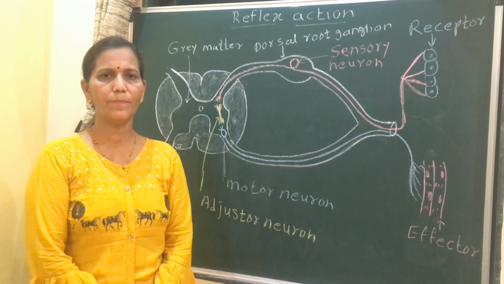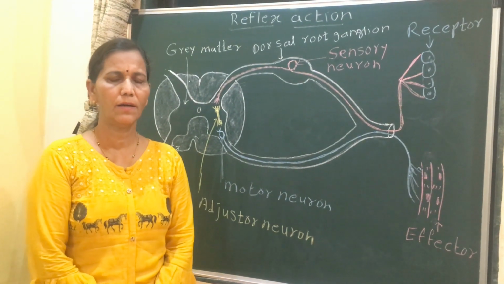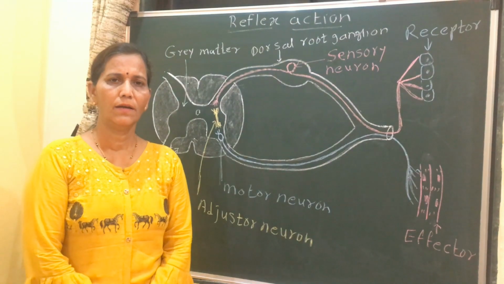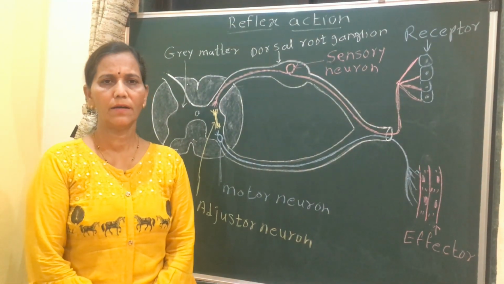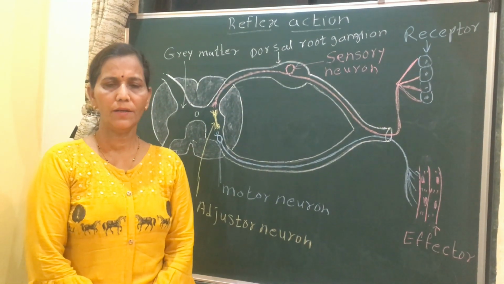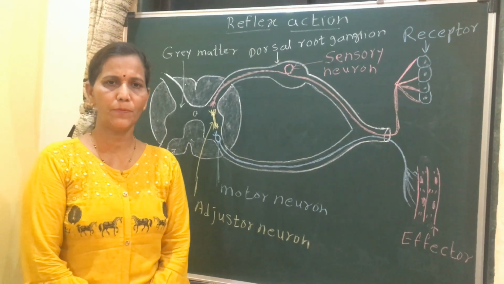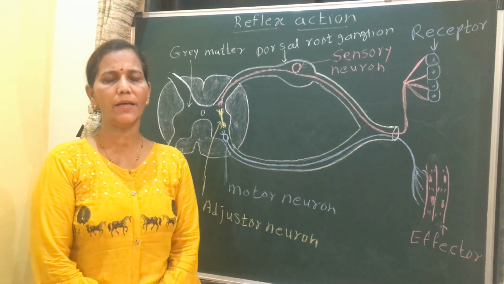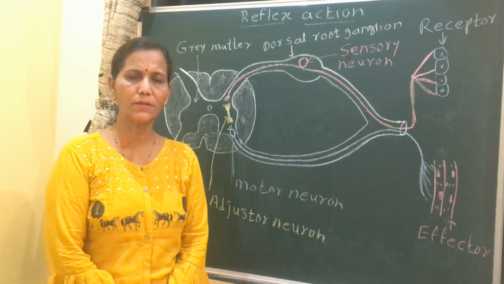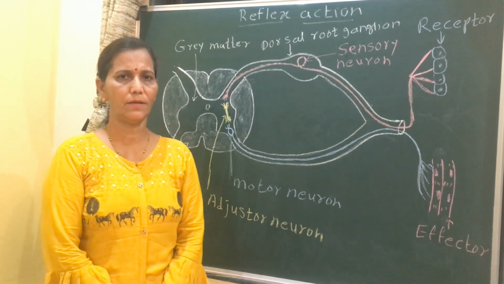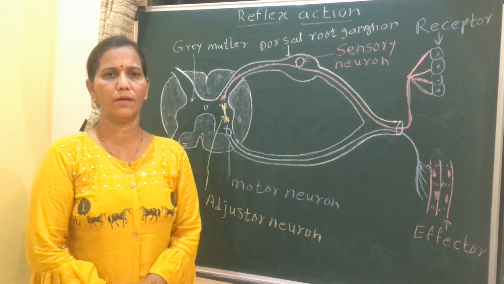Hello friends, today's topic is reflex action. What is reflex action? It is a sudden, autonomic, involuntary, stereotyped response given to an external or internal stimulus. It is called reflex action. Sudden means it is very quick.